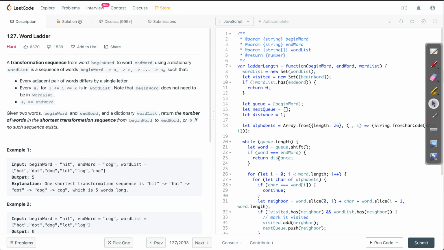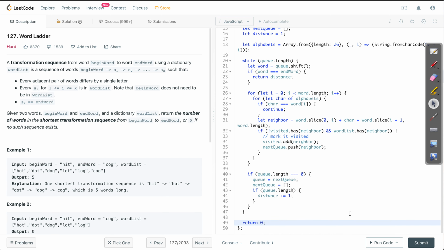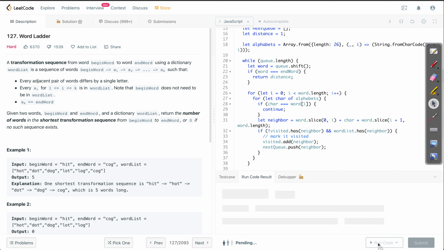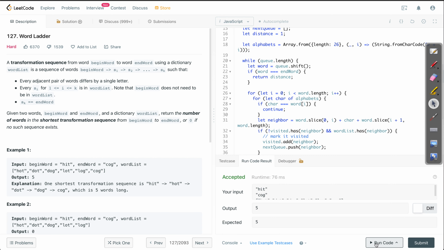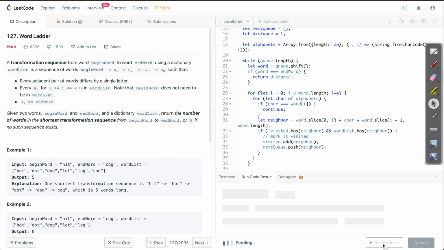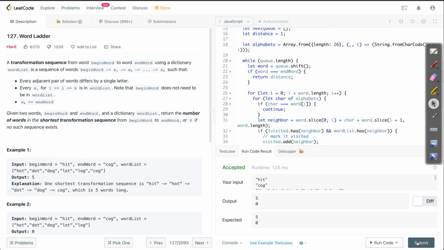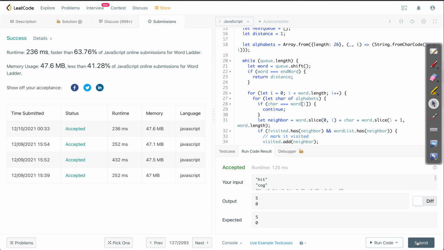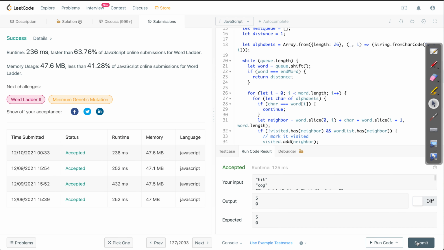So I think that should do. Let me try and test run it. This looks good. Let's do example test cases. This works well. Let me submit it now. Yeah, it works. So thanks a lot for staying with me.